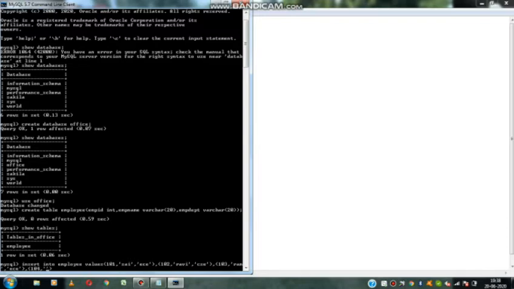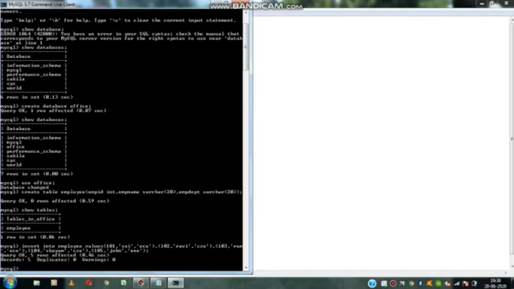Again I am entering 104, Sham, comma, CSC, comma, again 105, comma, John, and the department. Finally I am giving the semicolon. Now it is showing query OK. How many records are affected here? 5 rows. 5 rows are affected. Why? Because I entered 5 rows into the table. Okay.